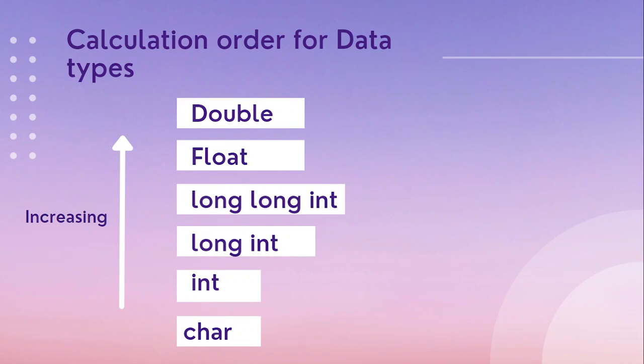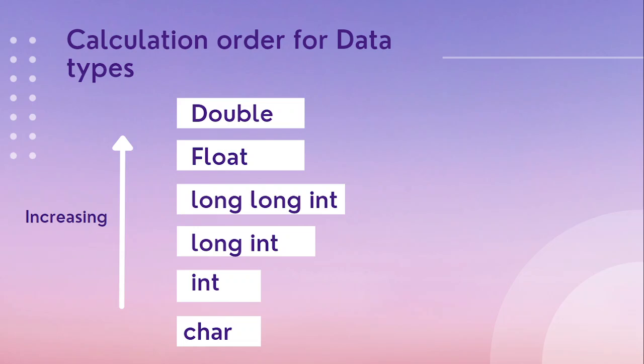So, why is the order of data types in calculation important? We can see that it is increasing from character to int to long int. We need to know the ranges of each data type to avoid overflow in a calculation. We'll see one example. I will present my screen. Is my screen visible? Yes.